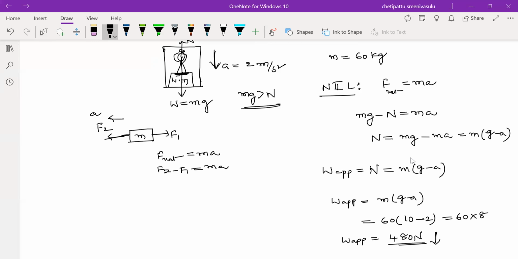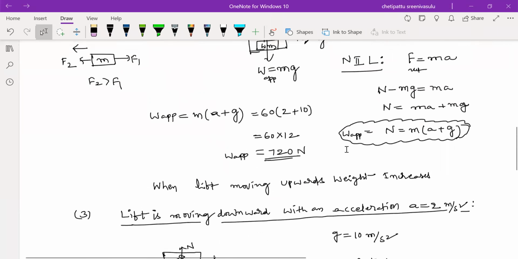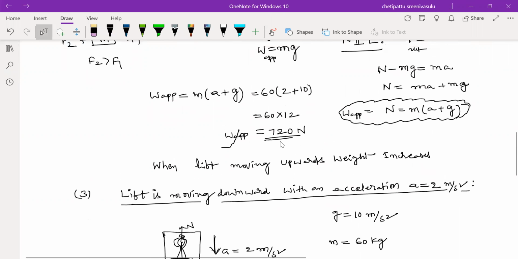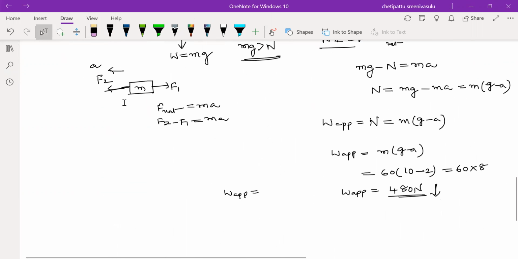When it is moving upward, what is the apparent weight?